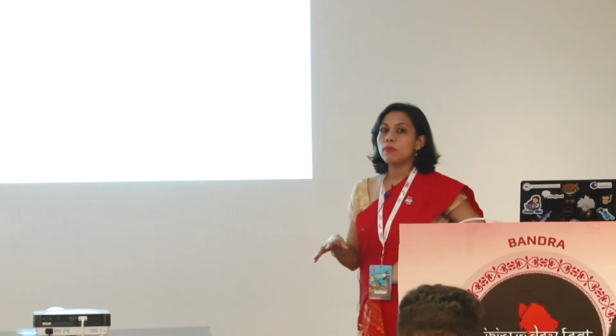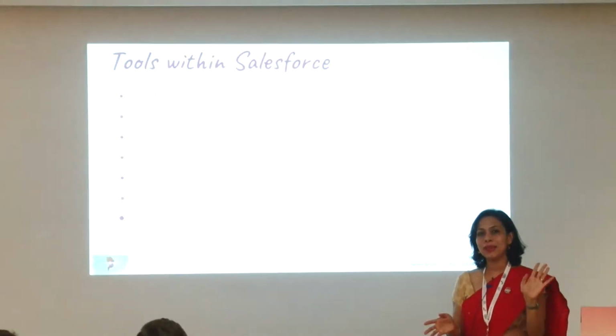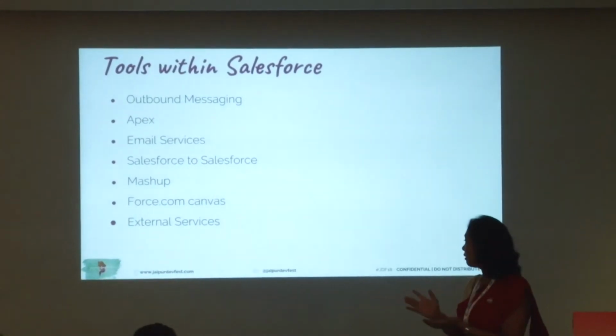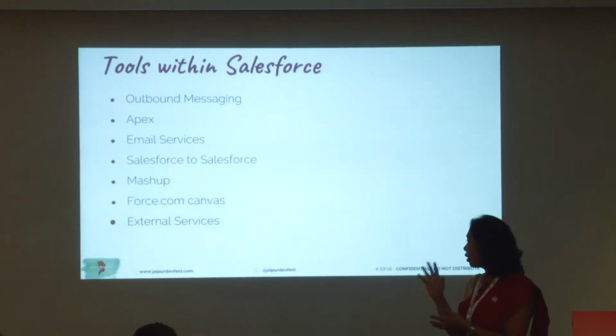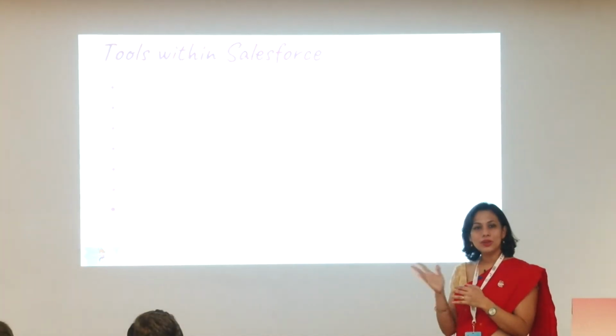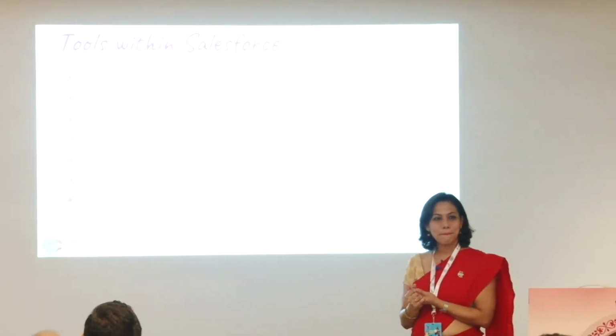Now these are some of the out-of-box tools which are available. What we talked about, the APIs and the code. Now these are out-of-box for integration: outbound messaging, Apex email services, Salesforce to Salesforce, mashup, Force.com Canvas where you want to do the UI based integration, external services. Did anyone of you attend the session on external services? Okay. So external services is something very new which allows you to integrate with an external system without writing any code. However, it's an open API specification that you have to follow, which is your Swagger specification. So it's more of a point-and-click way of integrating.